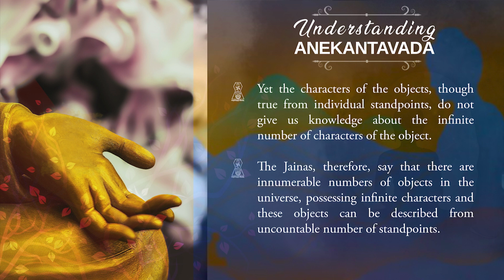Yet the characters of that particular object, though true from individual standpoints, do not give us knowledge about the infinite number of characters of that particular object. The Jainas therefore say that there are innumerable objects in the universe possessing infinite characters, and these objects can be described from an uncountable number of standpoints.